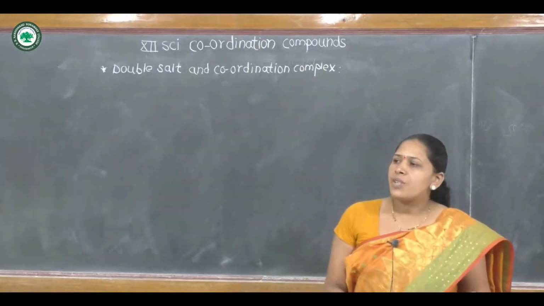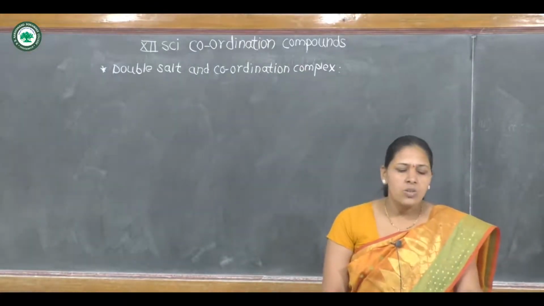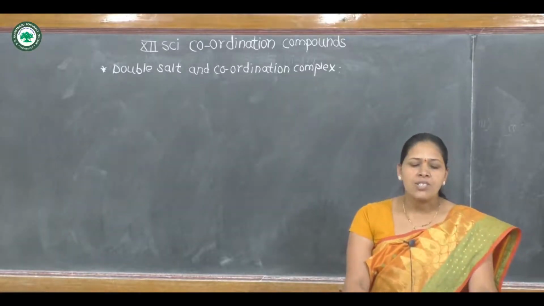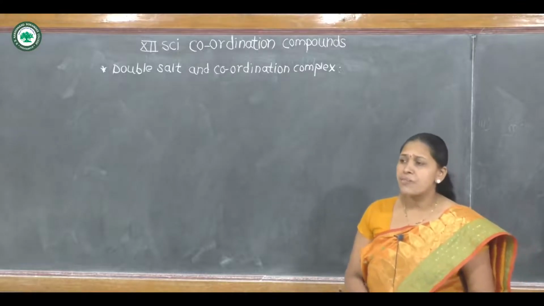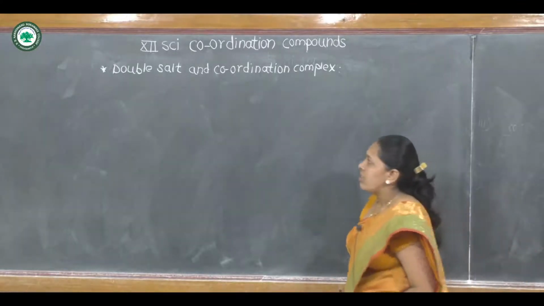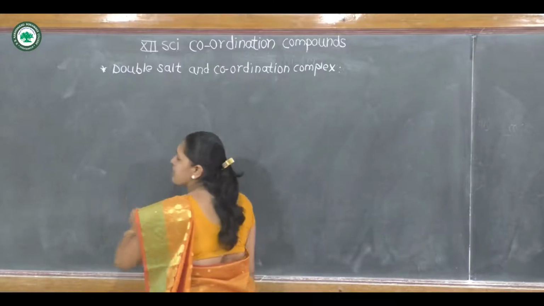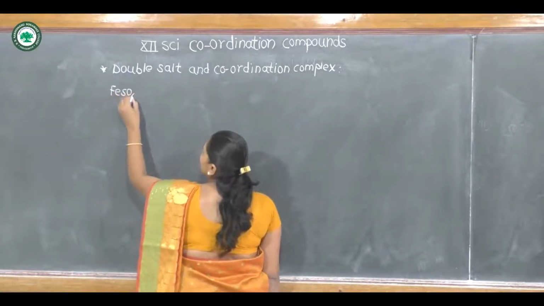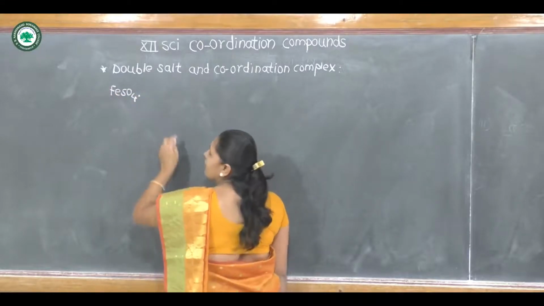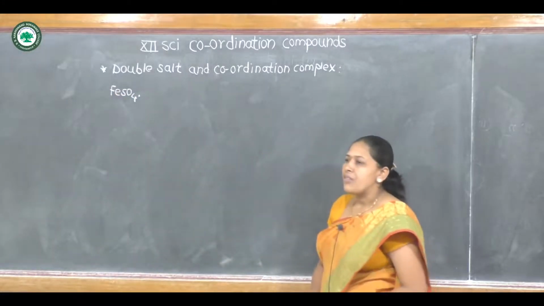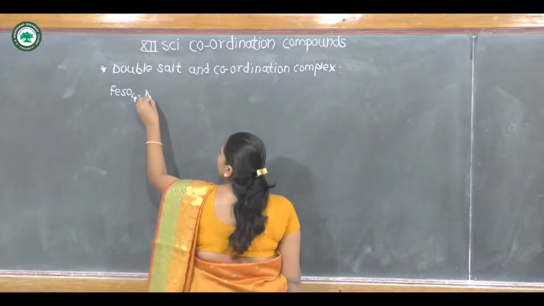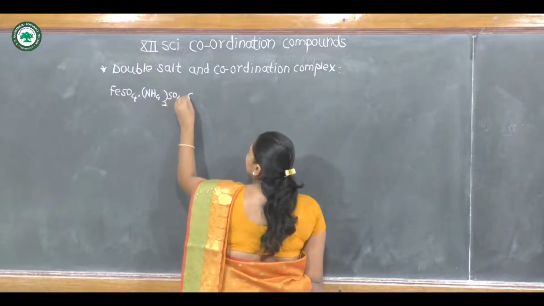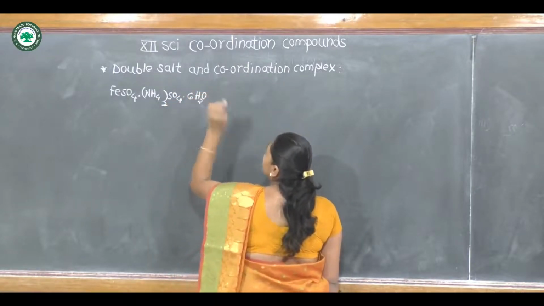What is the difference between a double salt and a coordination complex? Examples of double salts. For example, Mohr's salt is an example of a double salt. Ferrous Mohr's salt is also called ferrous ammonium sulfate, with 6 water molecules.